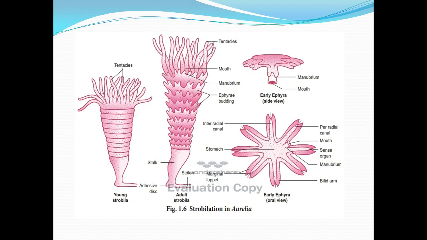Here we can see the strobilation in Aurelia. We can see the adult strobila where the transverse fission has taken place and the Aurelia has not separated out.